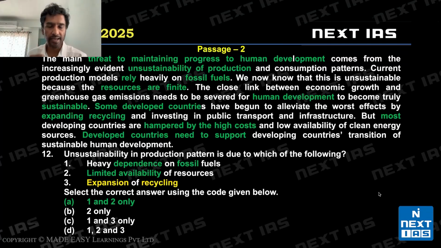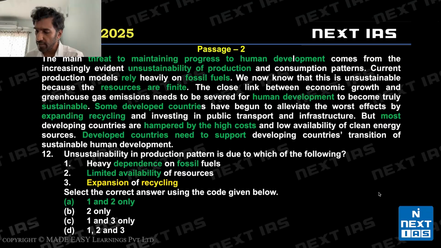I've marked exact words which will help us figure out the main point. You can have a slight difference between what I'm marking and maybe what you marked in the exam. That's okay. But be sure to identify the main point before you proceed to the question. Here, the question is general. It's a factual question. Unsustainability in production pattern is due to which of the following? So, heavy dependence on fossil fuels. We are told we rely heavily on fossil fuels. Limited availability of resources. Our resources are finite.